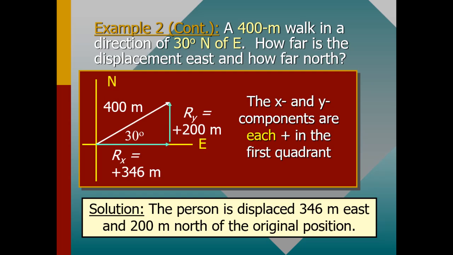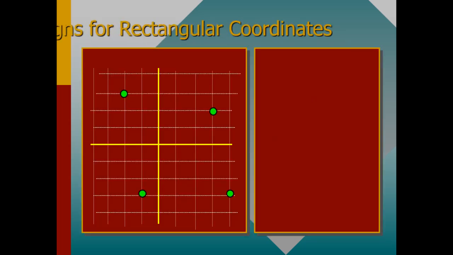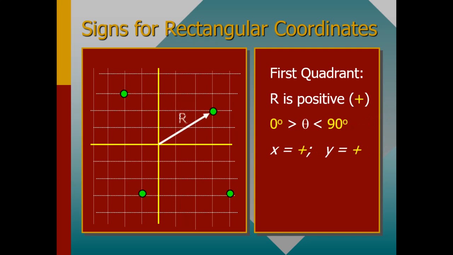So with this in mind, I can simply talk about the signs for rectangular coordinates. You also need to take note of the signs of rectangular coordinates. The information I'm giving right now is basic information which we are going to apply on most of the exam and test questions. So it's very important for someone who has been exposed to physics, specifically vectors, to know these basics. So let's look at the signs.